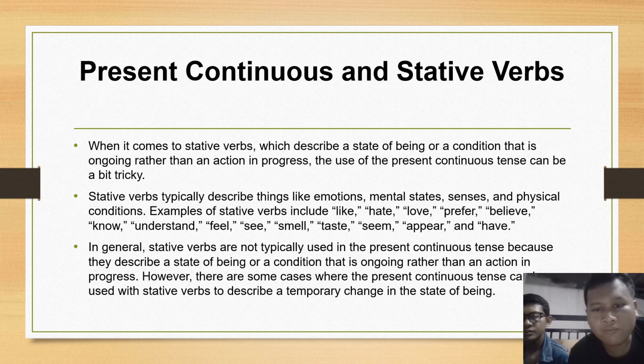In general, stative verbs are not typically used in the present continuous tense because they describe a state of being or a condition that's ongoing rather than an action in progress. However, there are some cases where the present continuous tense is used with a stative verb to describe a temporary change of the state of being.